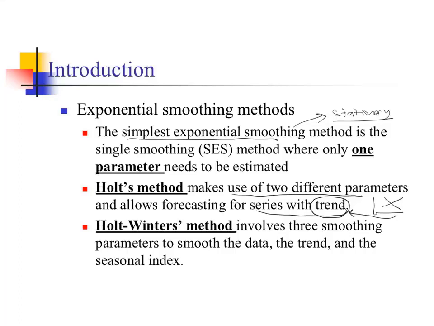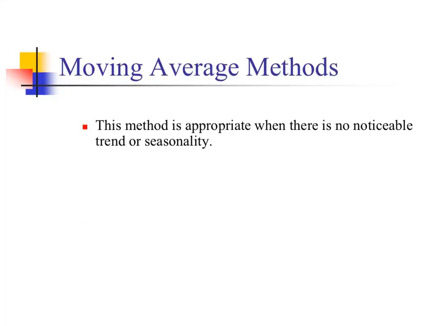Holt-Winters method, again, is an extension of the simple exponential smoothing method, and involves three smoothing parameters to smooth the data, the trend, and the seasonal index. So if you observe data like this, with both a trend and also seasonal patterns, regular patterns that you always observe in the data, then the Holt-Winters method is a better forecast.